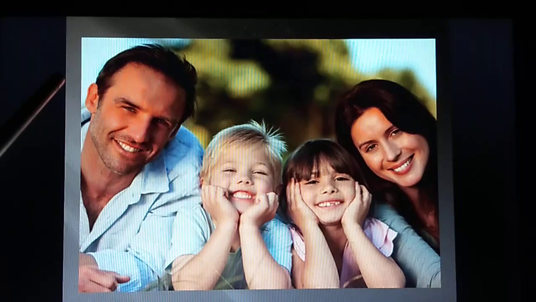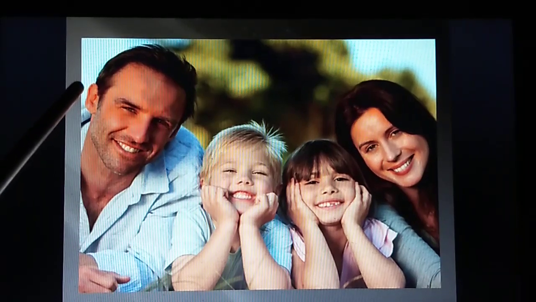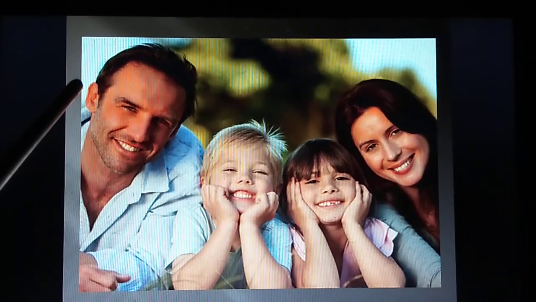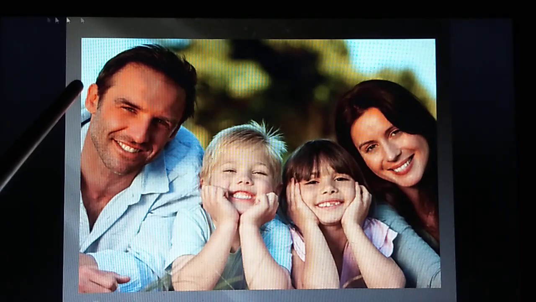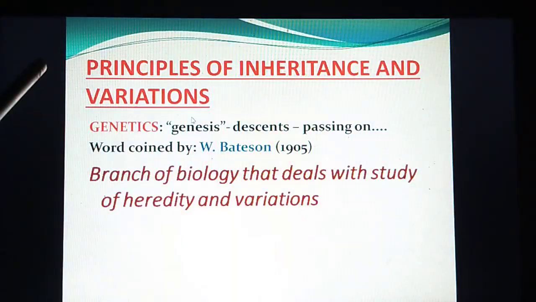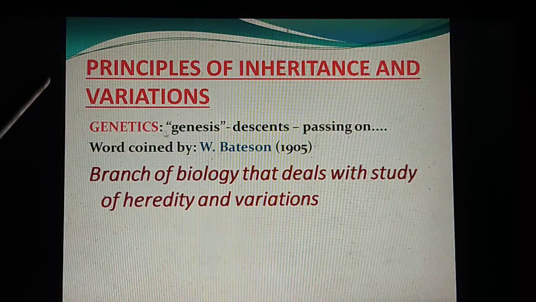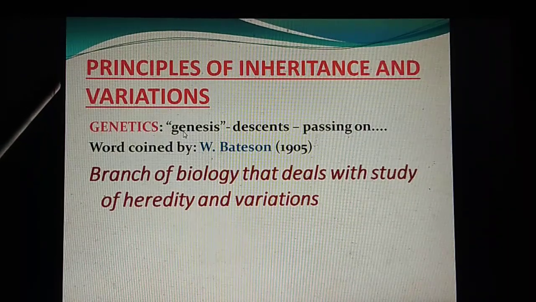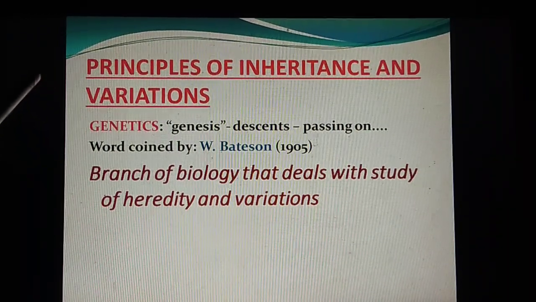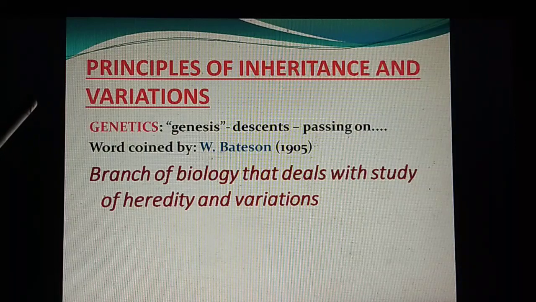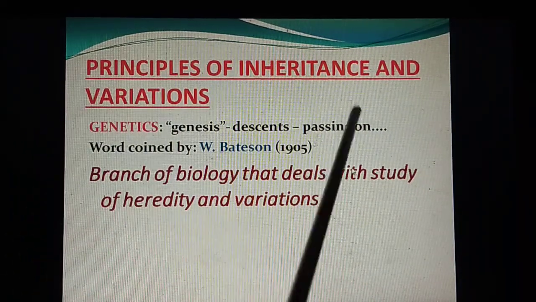All these several related questions are dealt with scientifically in the branch of biology known as genetics. So what is genetics? In Greek, the term genesis is given for this topic. The meaning of genesis is passing on.